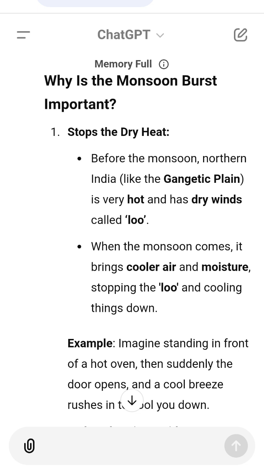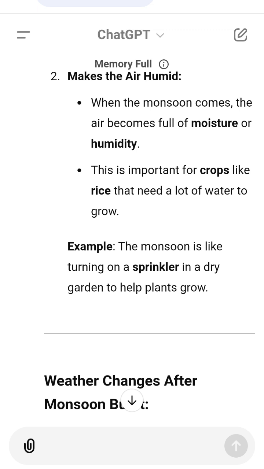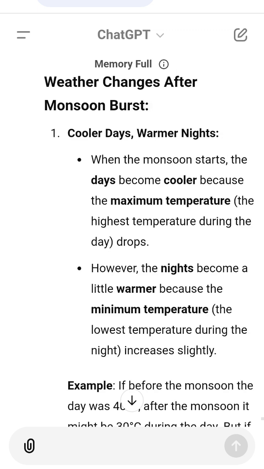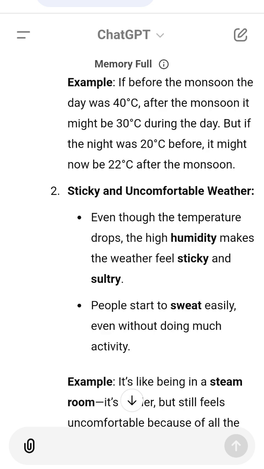The monsoon burst brings rain, which is vital for crops. Without the monsoon, farmers wouldn't be able to grow crops like rice that depend on heavy rainfall. The monsoon also brings relief from the dry heat of summer, but the humidity can make the weather feel uncomfortable.